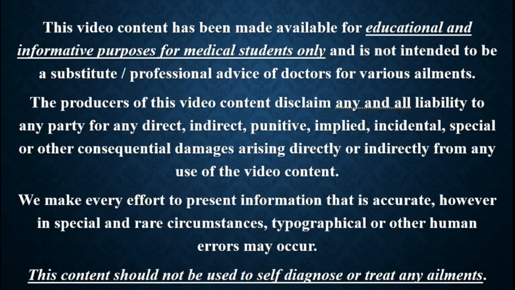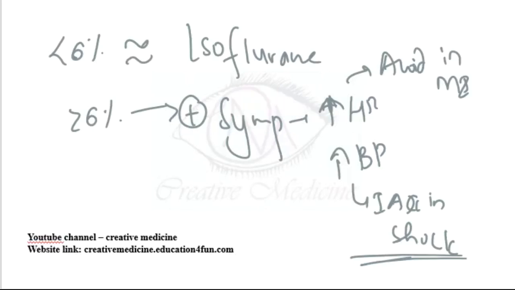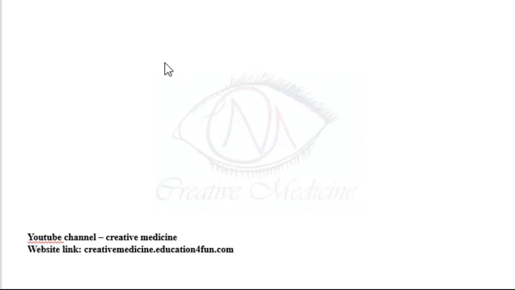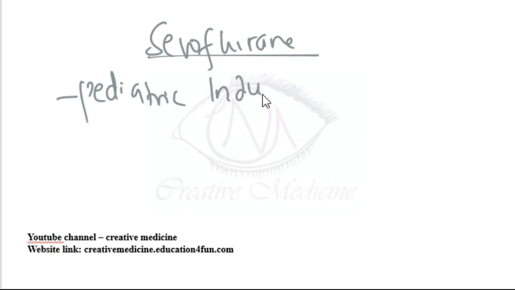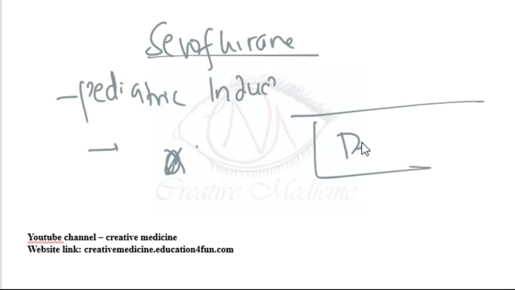In this lecture, we will learn about Sevoflurane. Sevoflurane is the agent of choice for pediatric induction because of its smooth induction. Desflurane and isoflurane cannot be used for induction, whereas Sevoflurane is the smoothest induction for pediatric patients. The second choice for induction for pediatric patients is halothane.